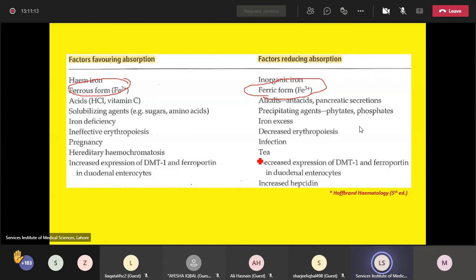Similarly, ingestion of milk, tea, alkalis and acids, all these factors reduce the rate of iron absorption. How? By competing with the same receptors, the same binding sites that are used for the transport of iron. That is the reason the rate of iron absorption may be reduced if you take calcium or milk or other dairy products.